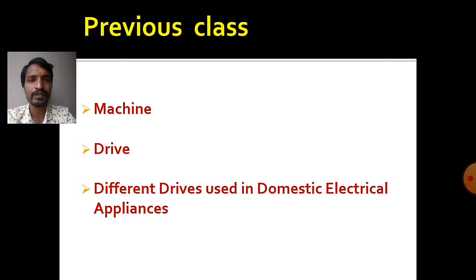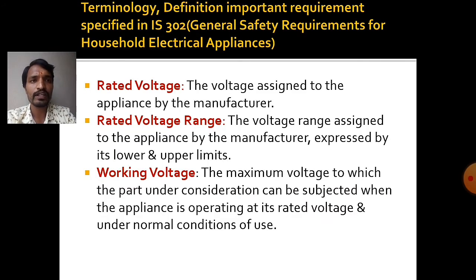In today's topic, we are going to study terminology, definitions, and important requirements specified in IS 302, that is Indian Standard 302, general safety requirements for household electrical appliances. These terminologies are decided by the Indian Standards, which we are going to see in every electrical appliance. First thing is rated voltage.